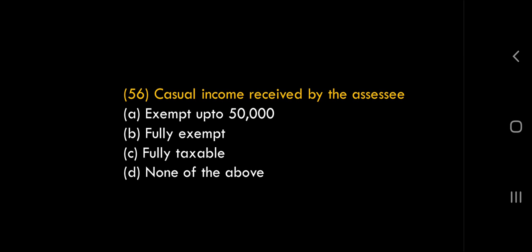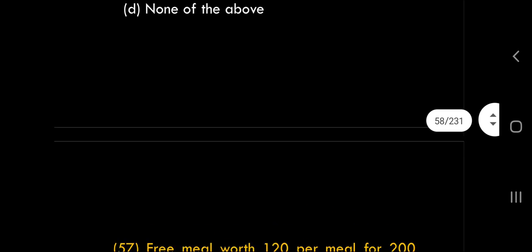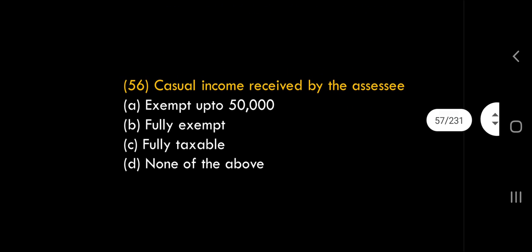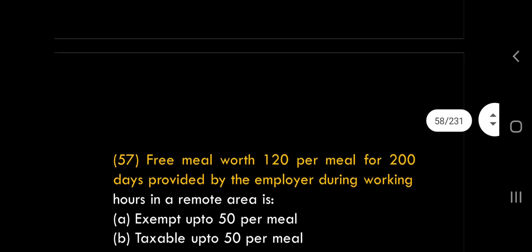Casual incomes received by the assessee. Is casual income exempt? They are fully taxable. Casual incomes are winnings from lottery, crossword puzzles, card games, and betting on horse races. All are casual incomes, and they are fully taxable, and that too at MMR, maximum marginal rate, that is 30%. So the option is fully taxable, C. Okay, good.